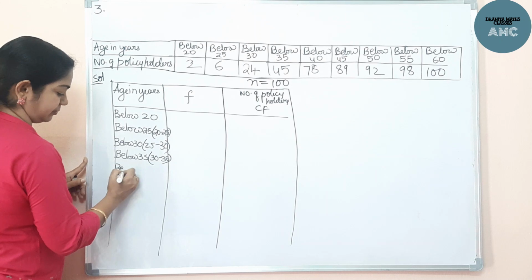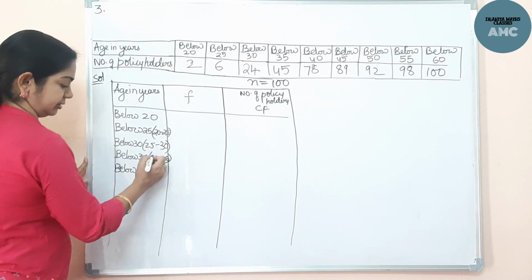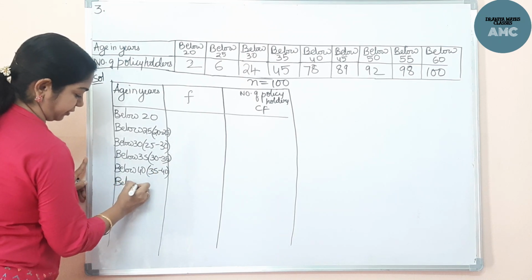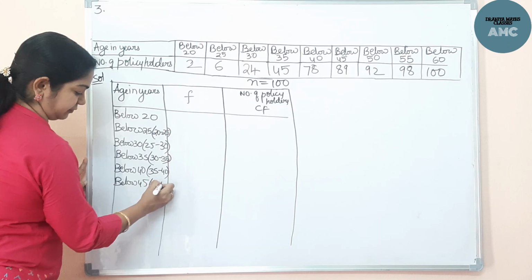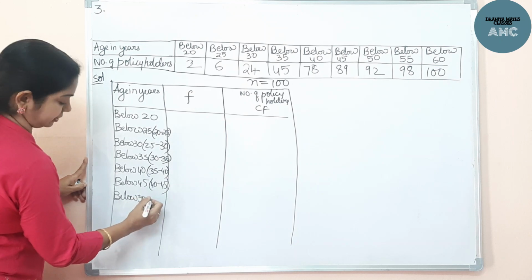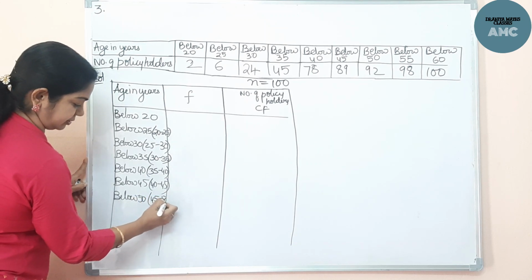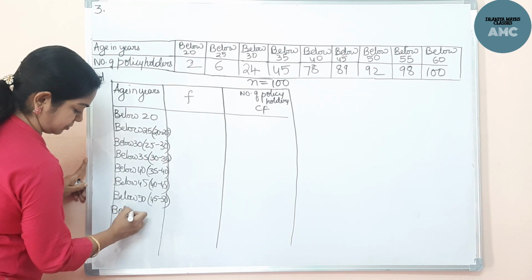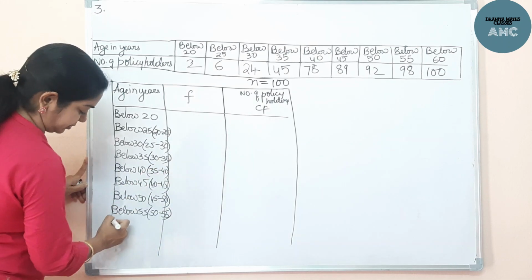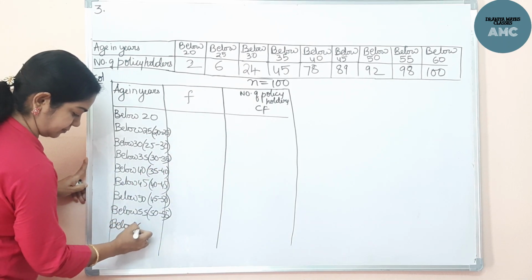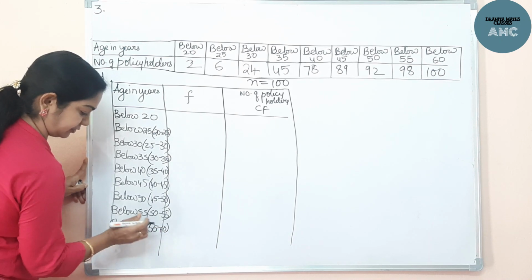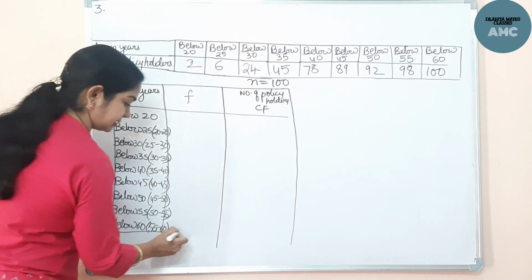Now below 40, here 35 to 40, and below 45, it is 40 to 45. Below 50, 45 to 50. Now below 55, 50 to 55, till below 60, it is 55 to 60. These are the class intervals.